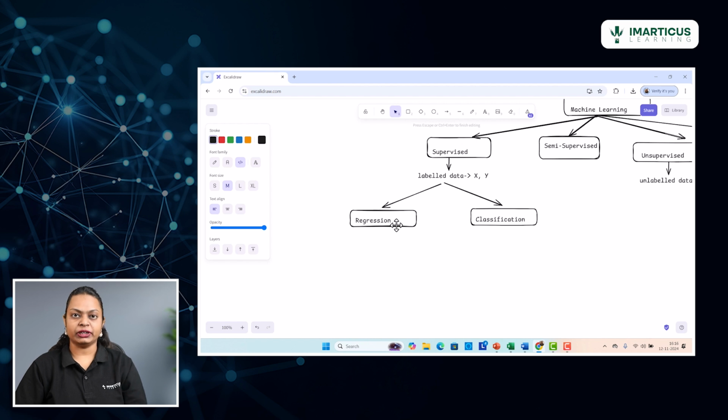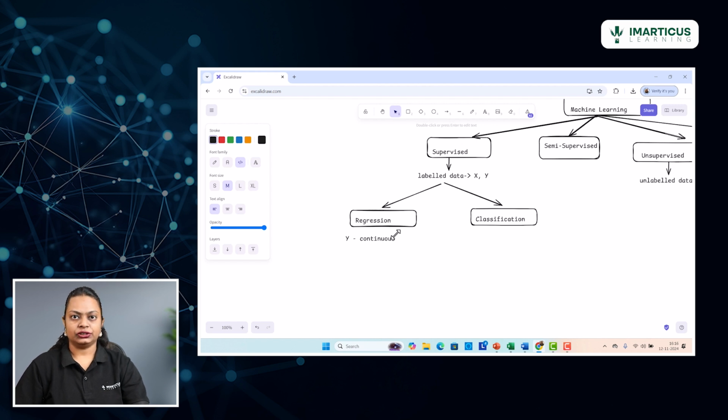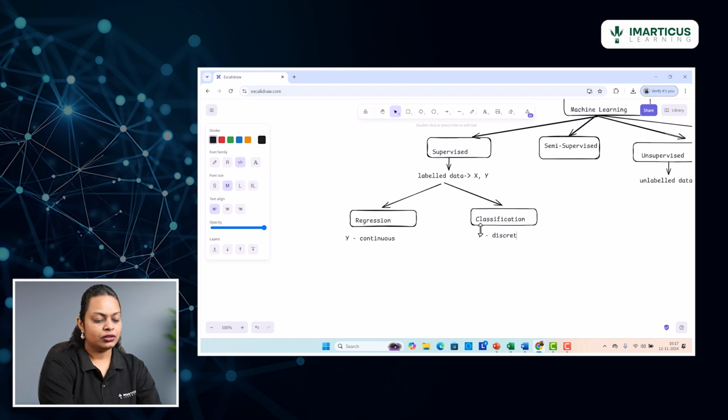Now, what is the difference between both of them? Let's try to relate to that. The difference arises based on the nature of the y variable that you are going to work upon. Let's say if your y is going to be continuous in nature, this is where you will apply regression. Whereas if your y is going to be categorical in nature, or even discrete for that matter, that is where you are going to work upon a classification problem.